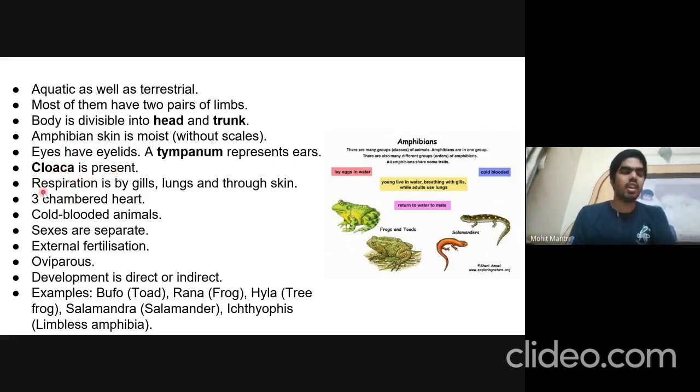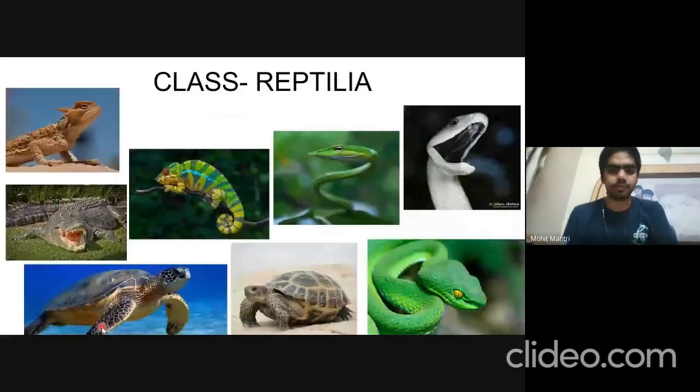Respiration can be by gills, lungs, and through skin. They have a 3-chambered heart, and they are cold-blooded animals. Males and females are separate. Fertilization is external. They are oviparous. Development may be direct or indirect. Examples are toad, frog, tree frog, salamander, limbless amphibia, etc.